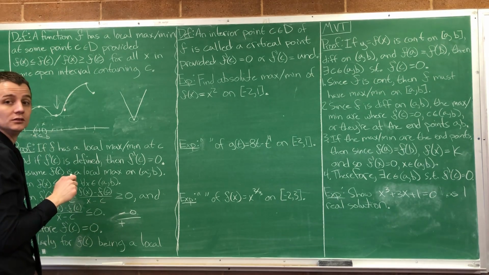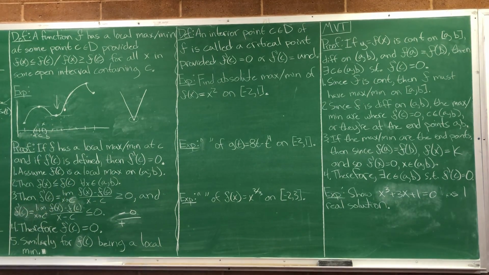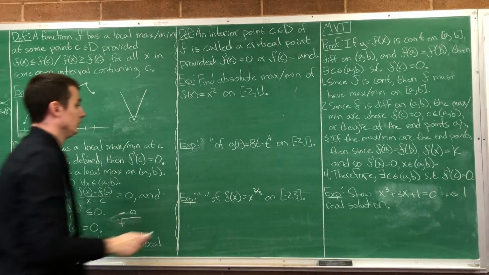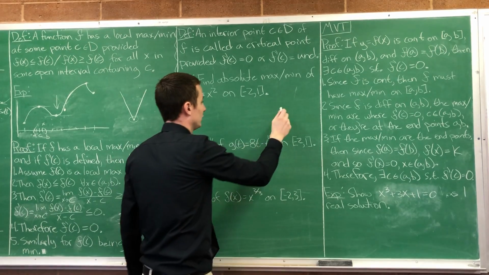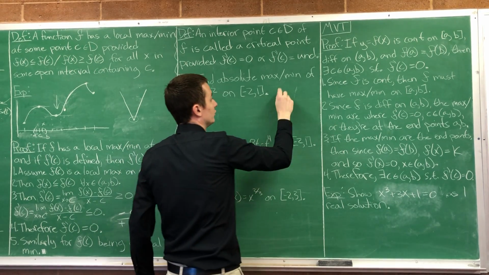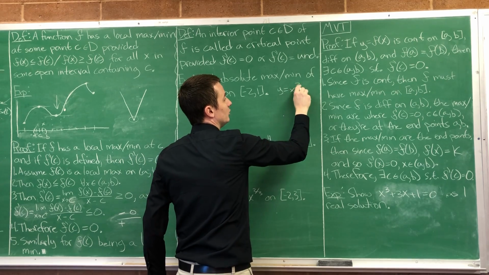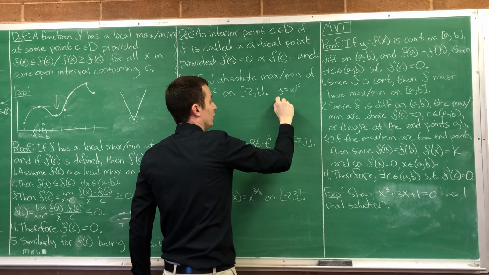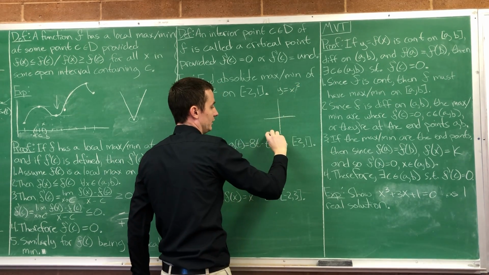So what's the difference between a critical point and a local min or local max? Let me give you one example really quick, looking at the cubic function, y equals x cubed. If we look at that function, it looks like this.